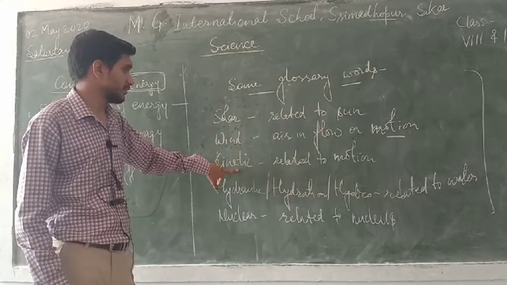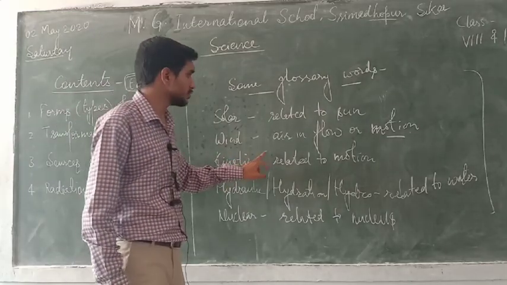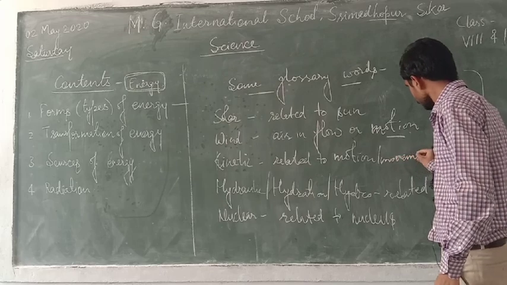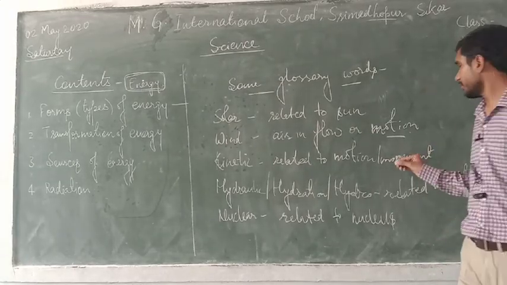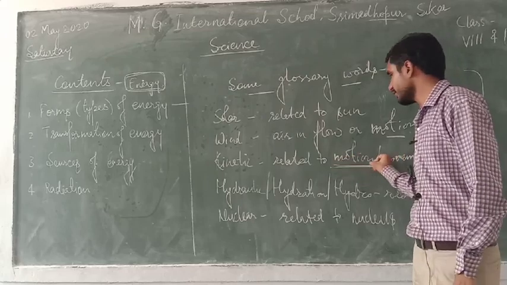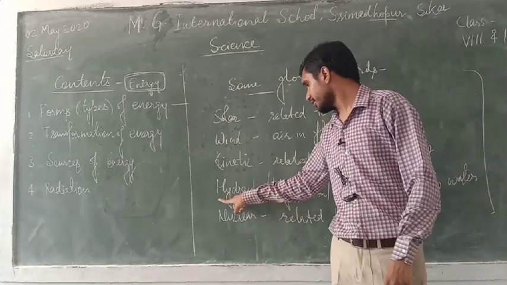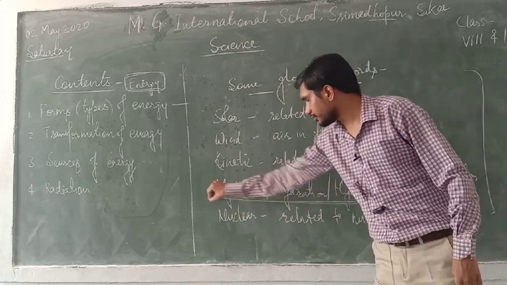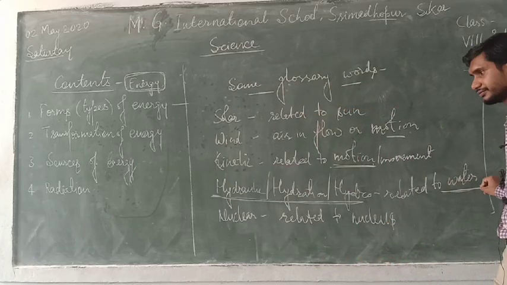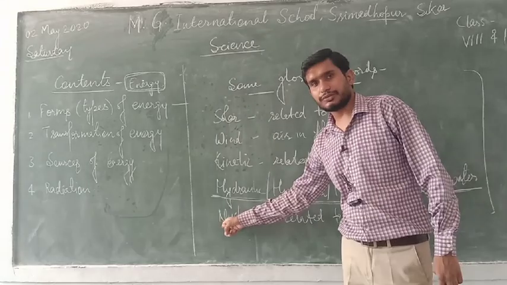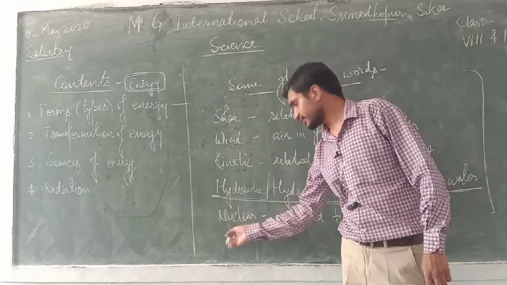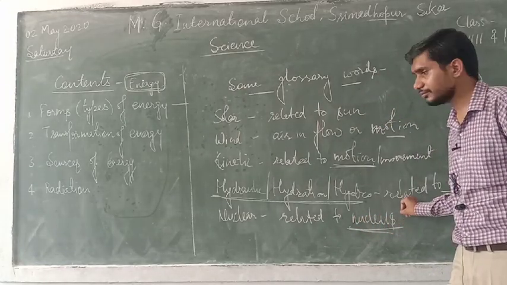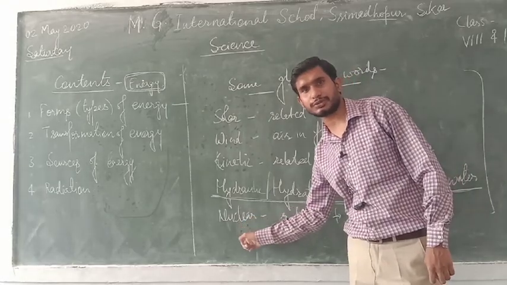Then kinetic. What is kinetic? The word kinetic is always related to motion or movement, but more than movement, it is referred to as motion. Then hydraulic, hydration or hydro. Whenever you find such words, it is always related to water. Then nuclear. Whenever you find the word nuclear in the entire science, it is always related to the nucleus. That nucleus may be of a cell or of an atom, but whenever you find nuclear, it is always related to the nucleus.